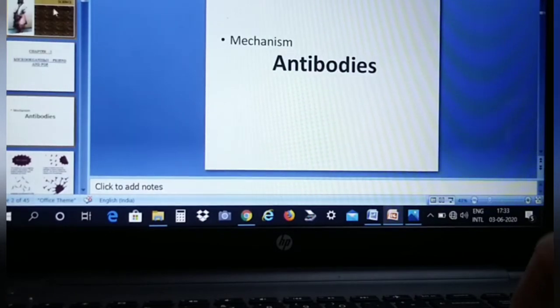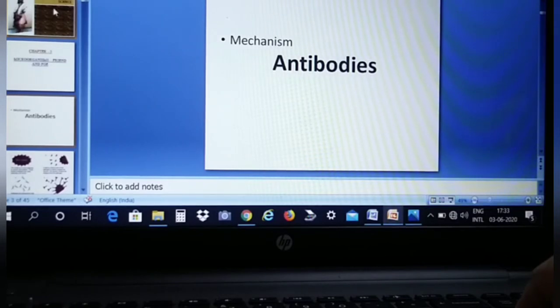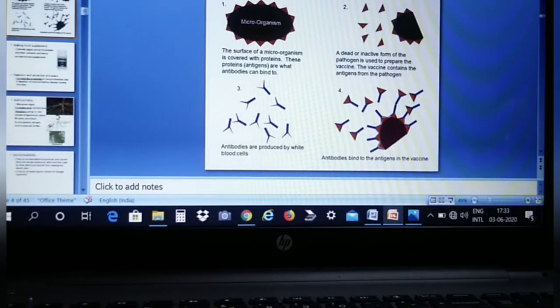Now, let us see the antibodies mechanism. We have discussed antibodies in a previous session, so let us see how they work. Vaccines actually contain antigens. The surface of a microorganism is covered with protein. These proteins, antigens, are what antibodies can bind to.